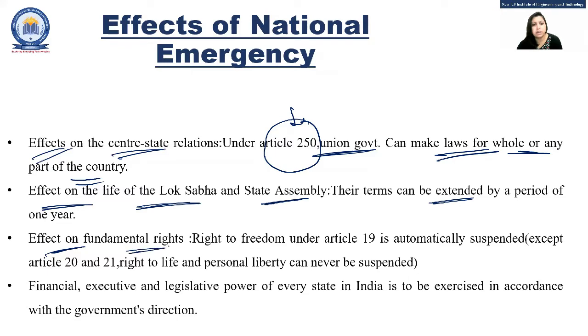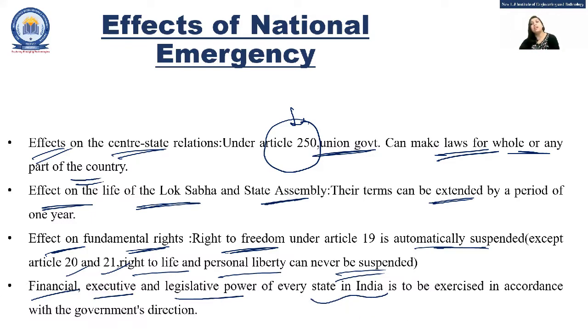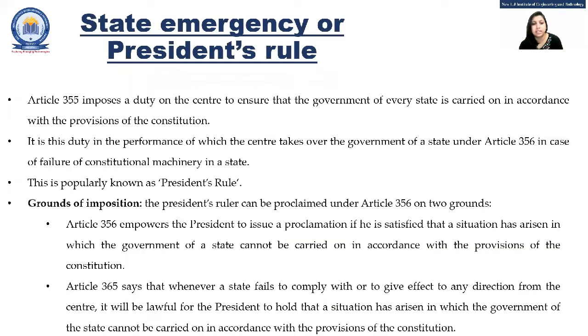Effect on fundamental rights: definitely some of the fundamental rights can be suspended, but the right to life will never be suspended. The right to freedom under Article 19 is automatically suspended, except Articles 20 and 21, which are the right to life and personal liberty. They can never be suspended. That is how the effect on fundamental rights can be there. Financial, executive and legislative power of every state in India is to be exercised according to the situation. So if things are not well, definitely every pillar needs to work in collaboration for improving the situation. That is how the effects of national emergency are.